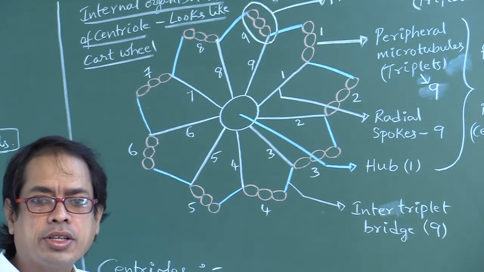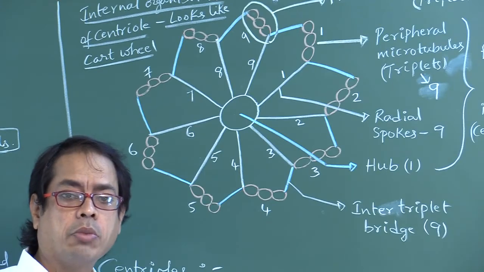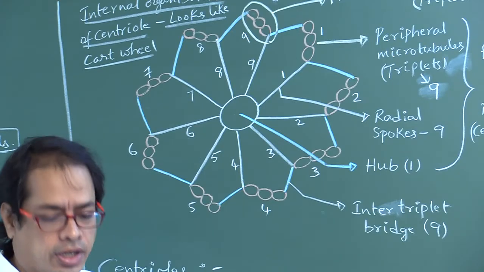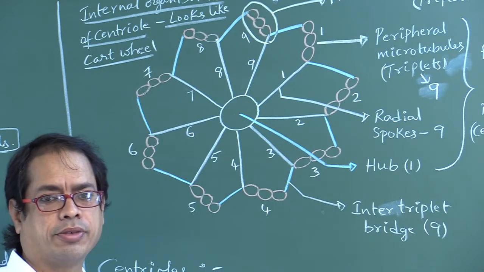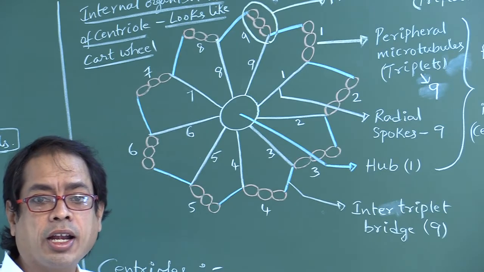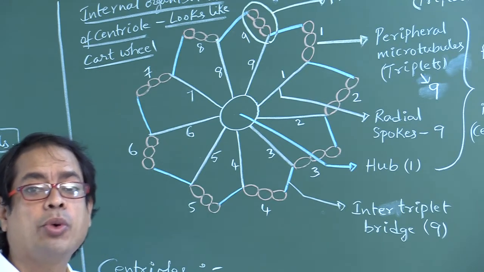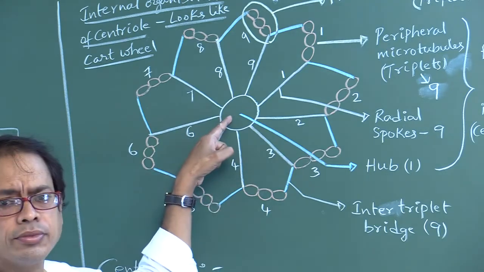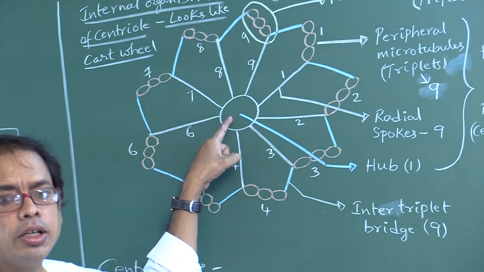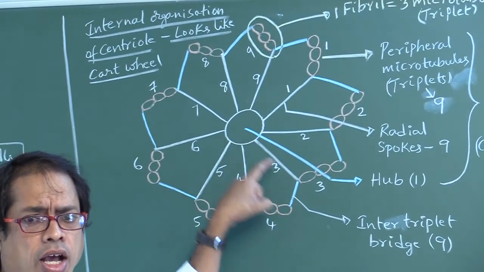Number of fibrils 9. Number of peripheral triplets 9. That is, each fibril is a triplet. Number of inter-triplet bridges 9. Number of radial spokes 9. Number of hub 1. The central part of the centriole is called hub.